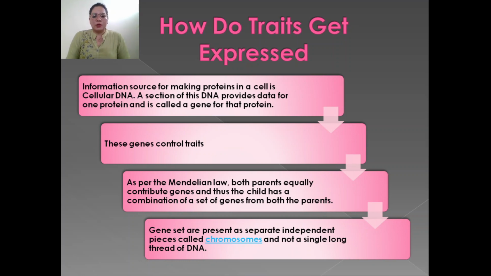As per Mendelian law, both parents equally contribute genes. Thus, the child has a combination of sets of genes from both parents. Genes are present as separate independent pieces called chromosomes, and not in a single long thread of DNA.